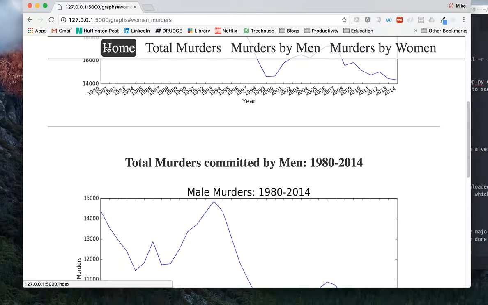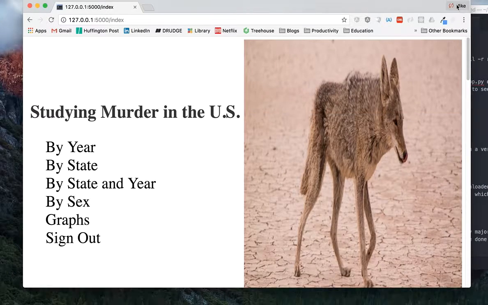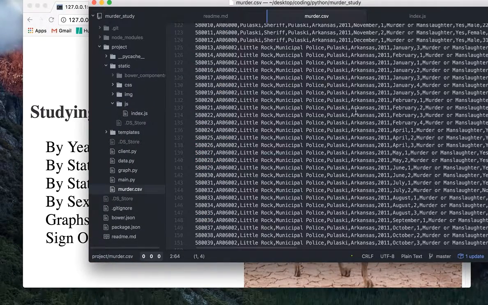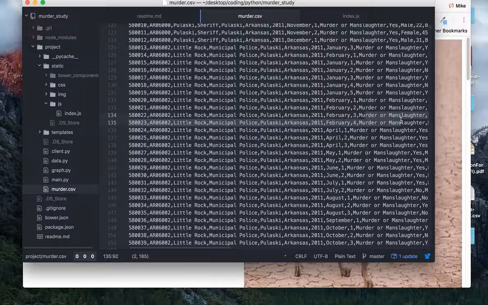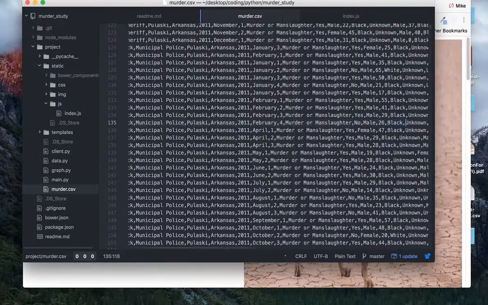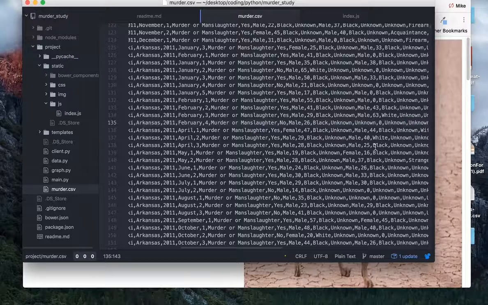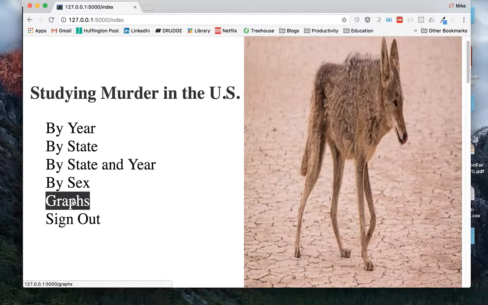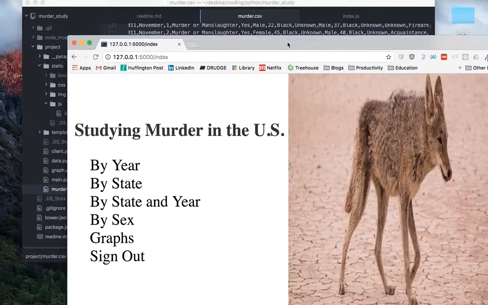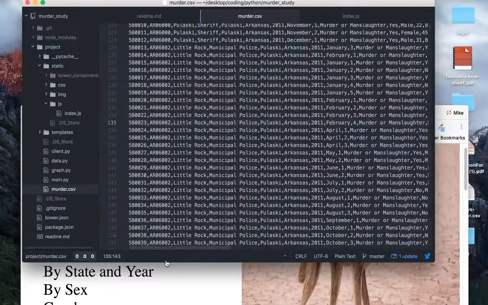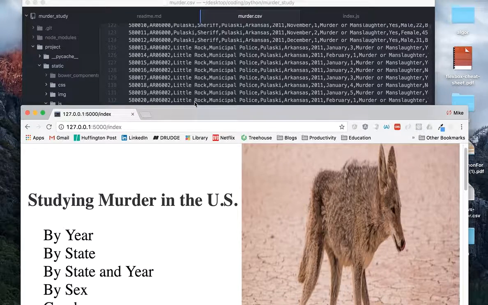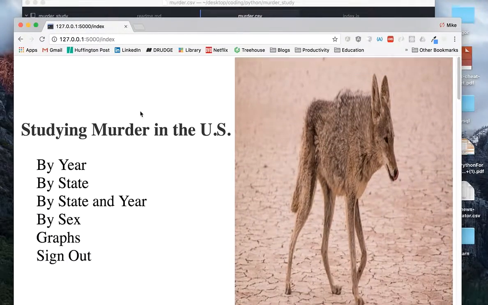So that's that. Going back to the homepage, there's so much more I could look at in this data if I have the data file up. Look at all this information you can have. It's incredible how much you can get from this file, and I could have done so much more with it. I didn't want to overload my pages with information, so I stuck to some bare necessities. My main goal with these sites is to work on my programming skills, not necessarily to do a full-blown data science project. So in all my data science projects I focus on a few cute things that interest me and put them up on the screen for the user to see.